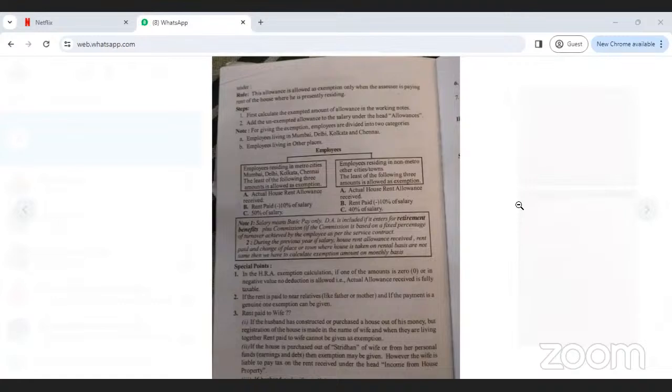Direct tax, indirect tax, deemed assessee. Deemed assessee. Okay. Next, long questions.